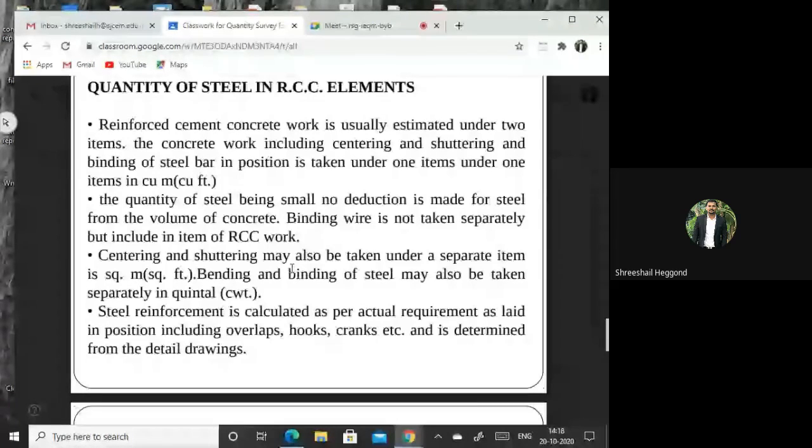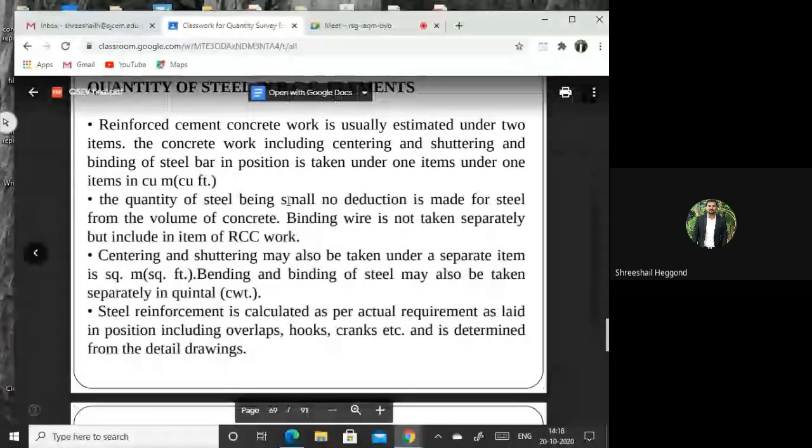So that we can refer that one and prepare the abstract sheets. Okay. Now we will be starting with the quantity of steel in RCC elements, the bar bending schedule. In short, we will be calling it the bar bending schedule.